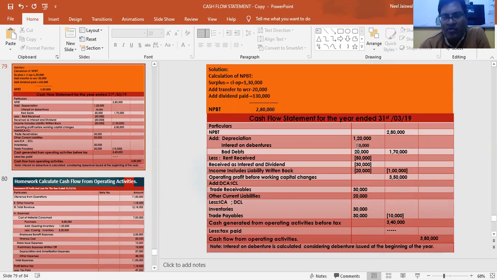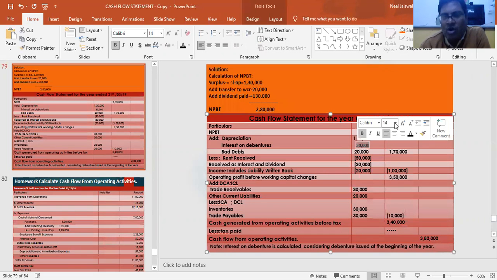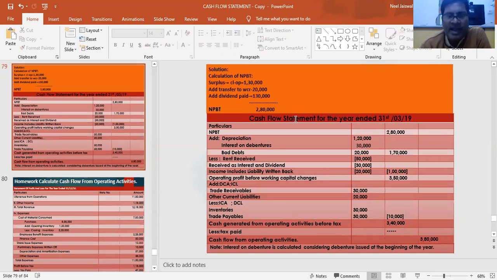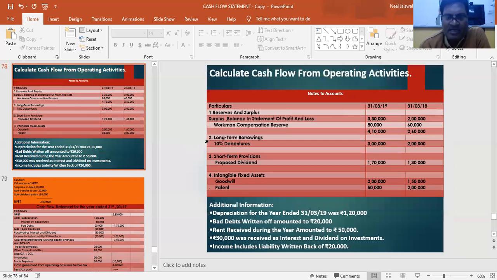I told you all the hidden adjustments you also need to see. Depreciation we have to add, bad debts we have to add, rent received needs to be subtracted, that we have subtracted. Bracket means subtract. Let's see this interest on debenture part. Here the 10% debenture is on 3 lakhs.